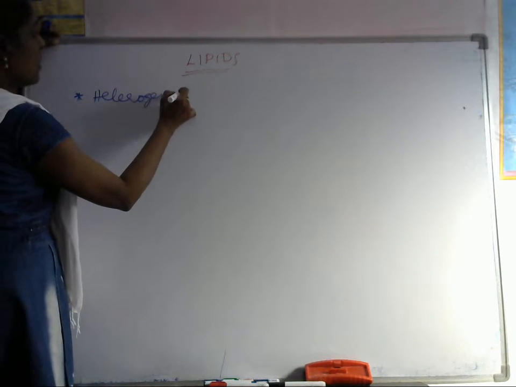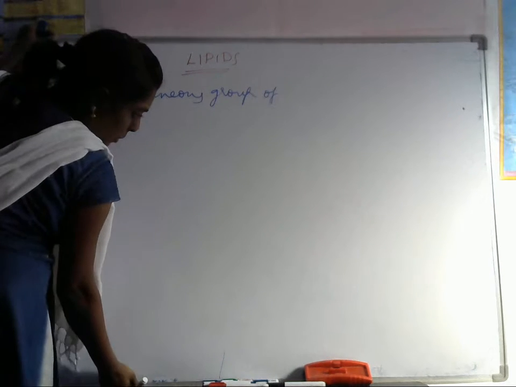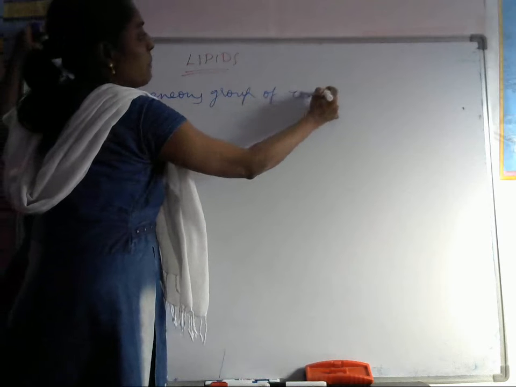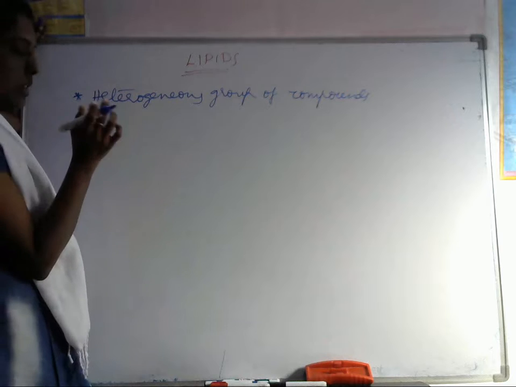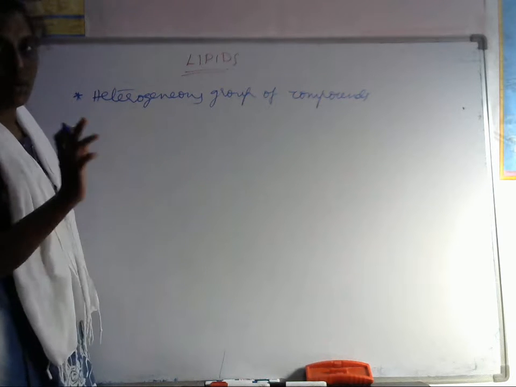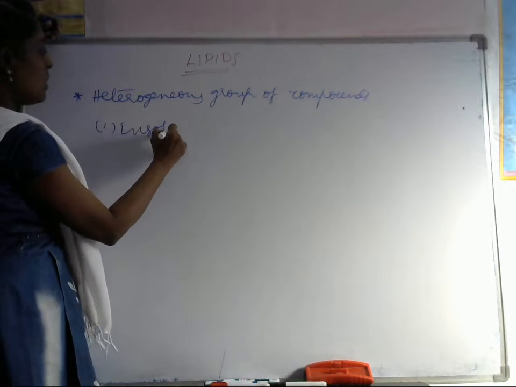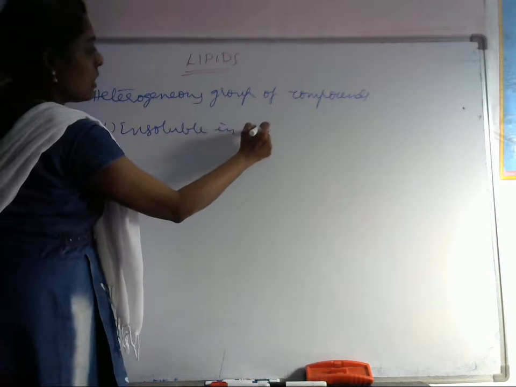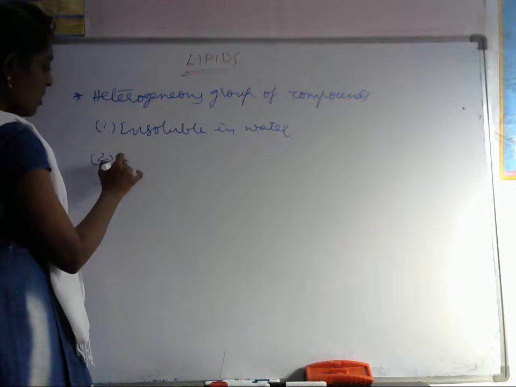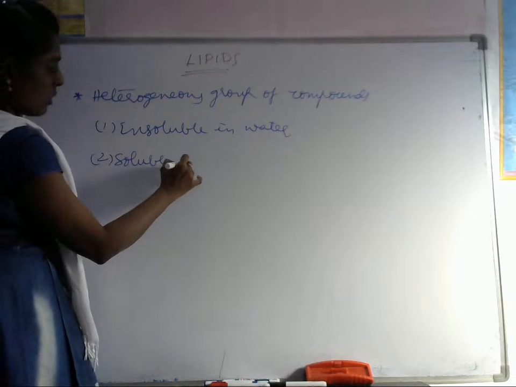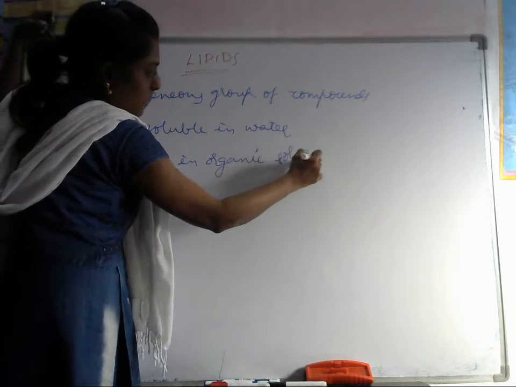Based on their physical properties, these are divided into two types: insoluble in water and soluble in organic solvents.